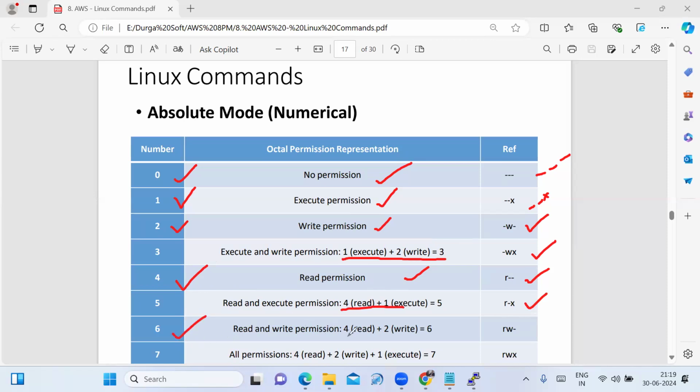6 can be denoted as 4 plus 2. 4 is read permission, 2 is write permission. It is represented as R W hyphen. 7 means all permissions. 7 can be written as 4 plus 2 plus 1. 4 is read permission, 2 is write permission, 1 is execute permission. 4 plus 2 is 6, 6 plus 1 is 7. So 7 denotes all permissions, represented as R W X. That is the absolute mode. We also call it the numerical mode.